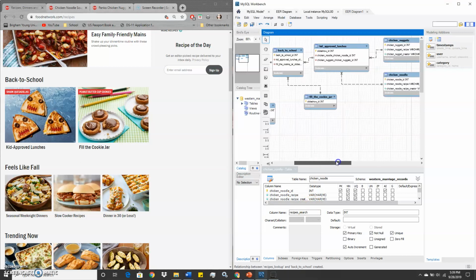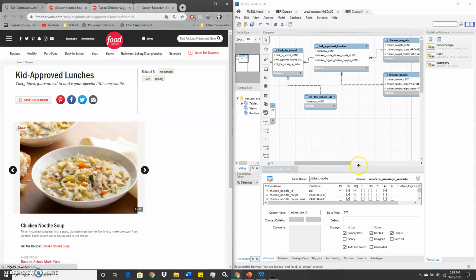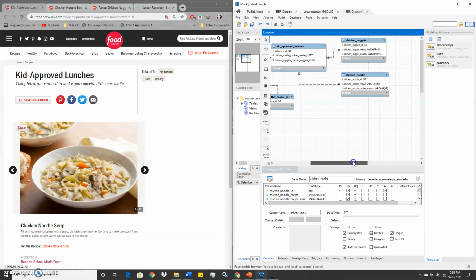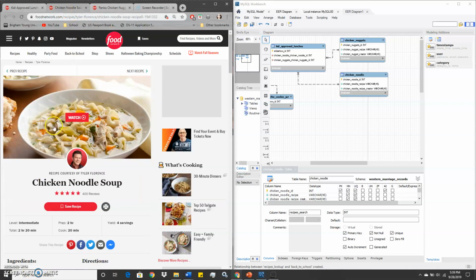So for back to school, it has a primary key, and then it also links to the two categories within it. So if you look at back to school, we have kid-approved lunches and fill the cookie jar. And from there, you get a slideshow of all the different recipes. And so for its primary key, I just have the slideshow ID because all the recipes kind of filter into this one place.